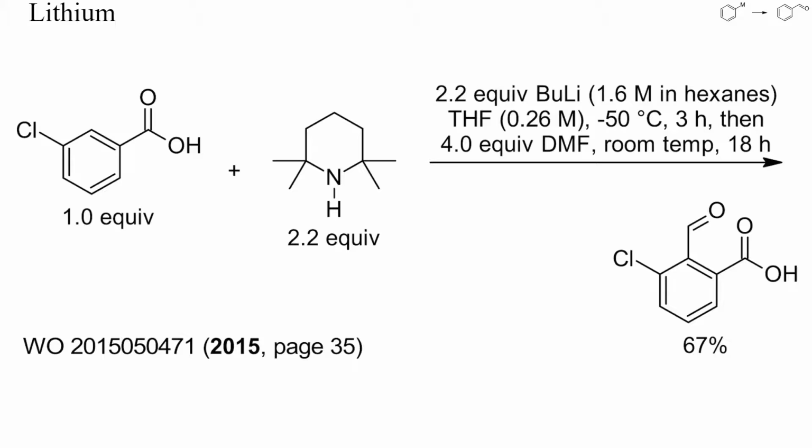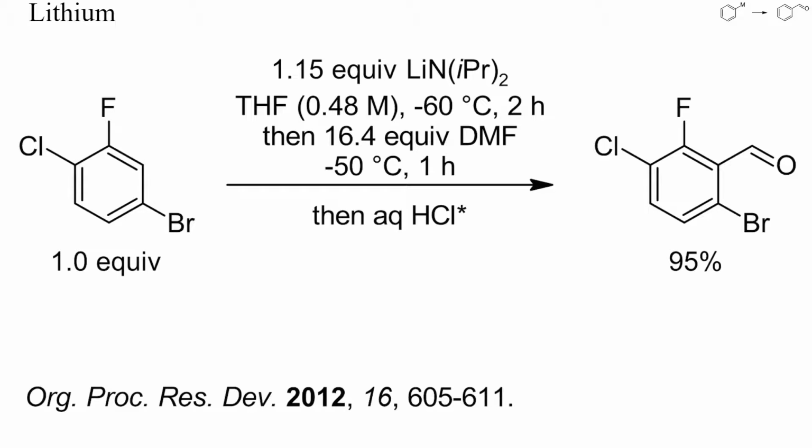This is an example of the twofold metalation of 3-chlorobenzoic acid by lithiated tetramethylpiperidine. At -50°C, no elimination of chloride occurred, and the aldehyde was obtained by treatment with an excess of DMF. As mentioned, polyhaloarenes are acidic and can sometimes be deprotonated even by alkoxides.